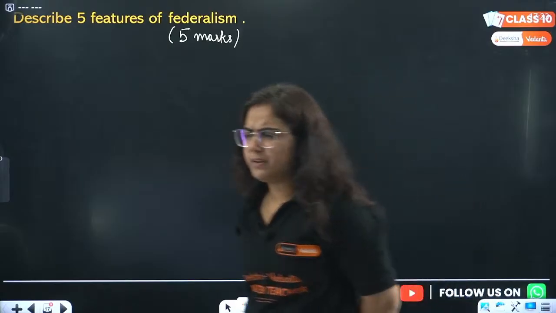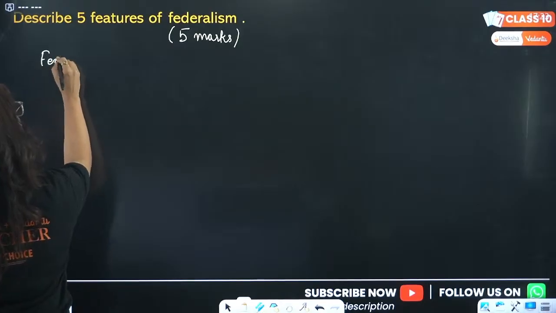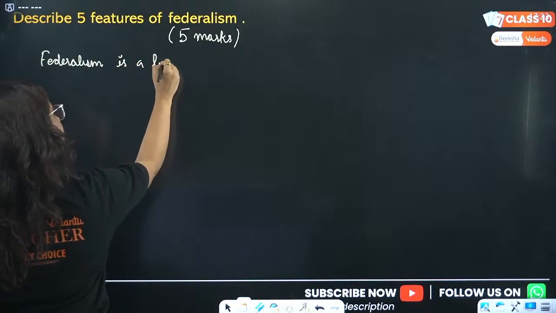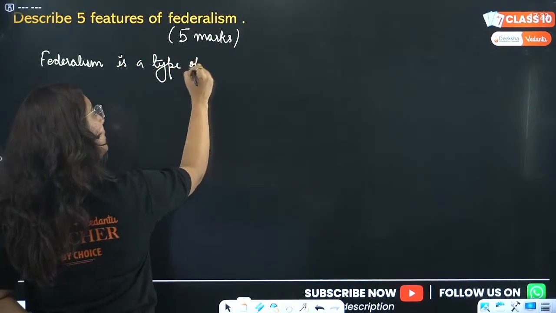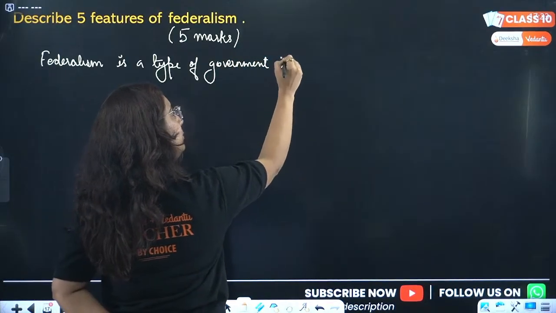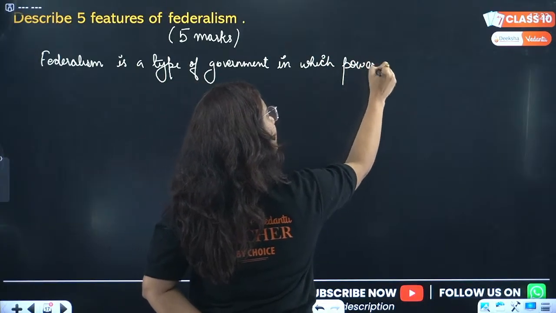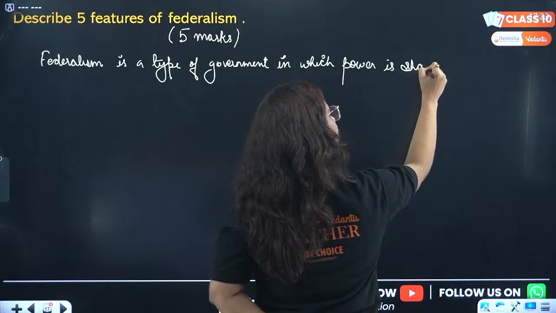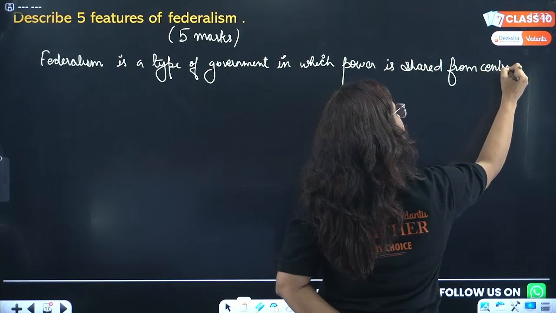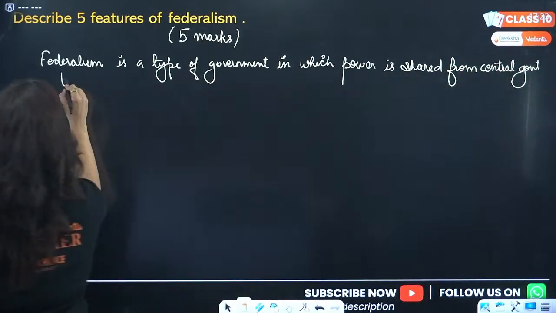What is federalism? Federalism is a type of government in which power is shared from the central government to its constituent units.